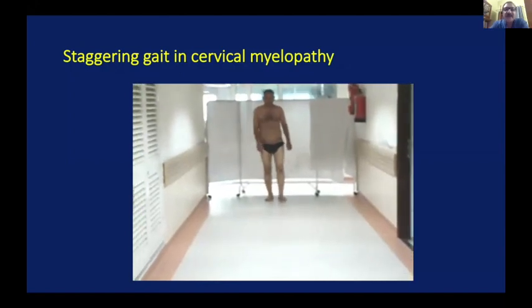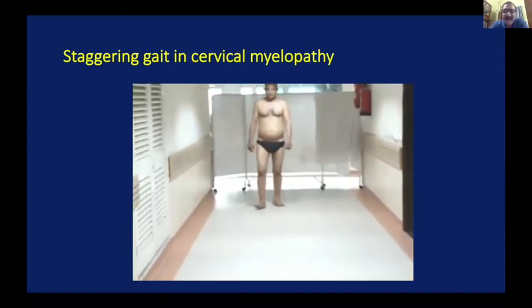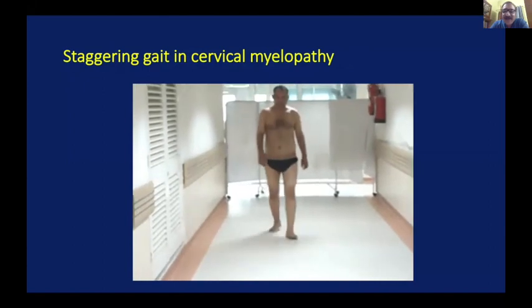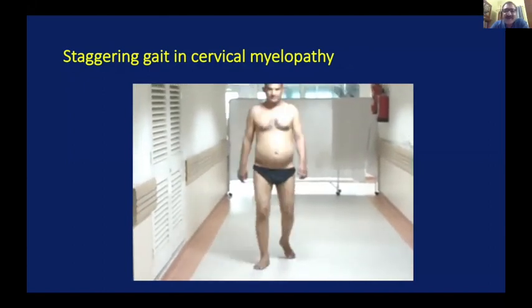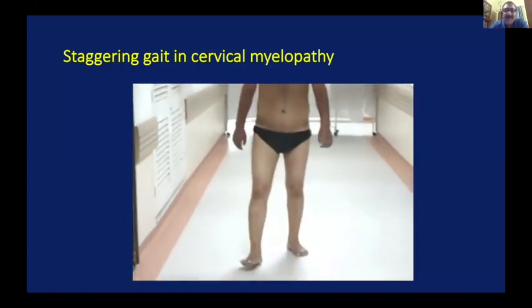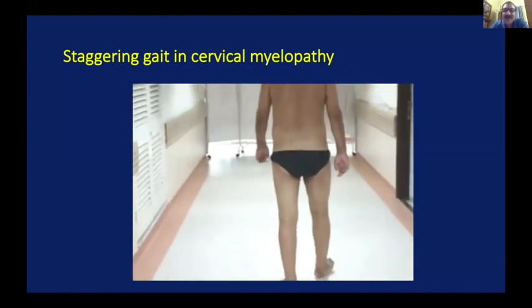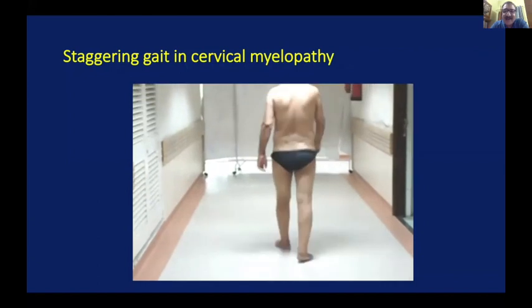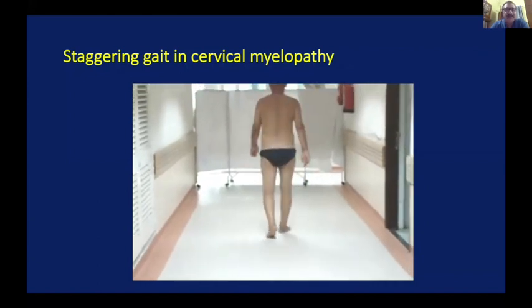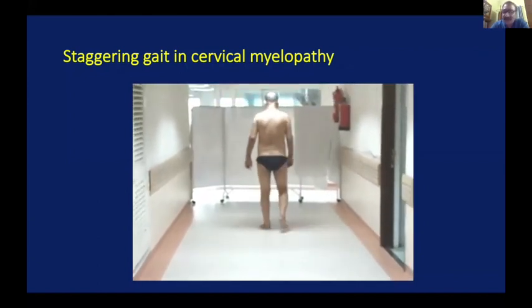Similarly, a patient who has got a cervical myelopathy has got a staggering gait. He walks with a wide base gait. You can see that. And there is a hint of a stagger, particularly when the patient turns around. Wide base gait, staggering as if trying to catch his balance, is typical of a cervical myelopathy.